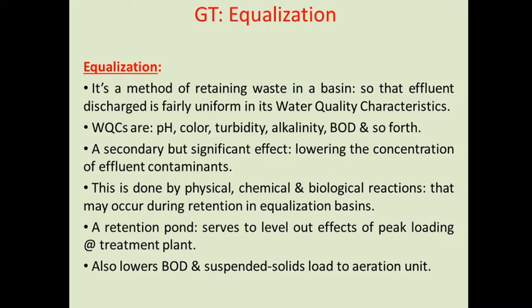To recap: first, adding sulfuric acid to alkaline waste. Next, mixing acidic wastewater with lime slurries. Next, adding compressed CO2 to the alkaline waste. Next, mixing alkaline and acidic waste to get a neutral pH. Next, passing acidic wastewater through a bed of limestone. And next, we can add a solution of soda ash and caustic soda so we can neutralize the pH. So these are the various methods which are used for neutralization.